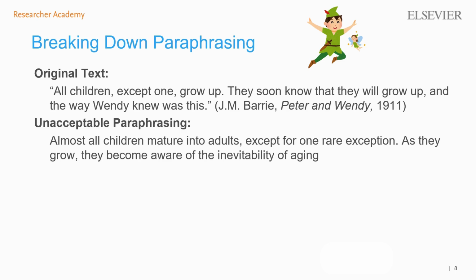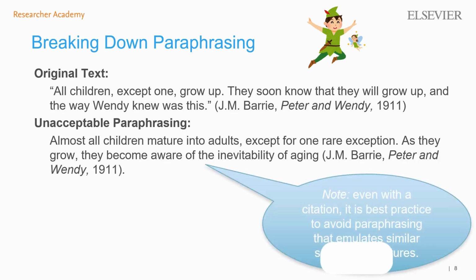And some journals also require authors to disclose the use of AI tools. If the author includes a citation to the original text, this example enters a gray area. What constitutes plagiarism will depend on the type of text, the content of the text, the length of the passage, and the perspective of the editor. However, it is best practice to avoid this kind of paraphrasing, which emulates sentence structure, altogether.